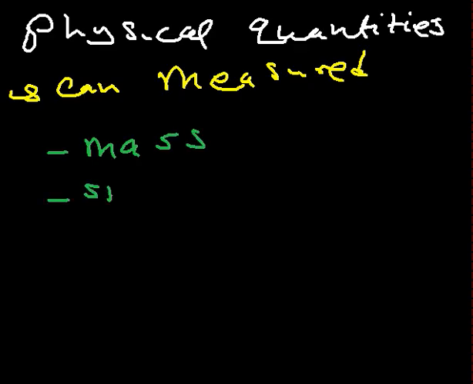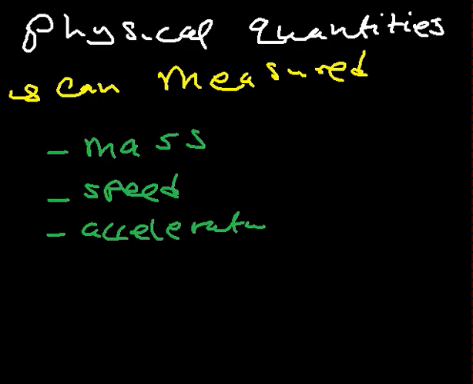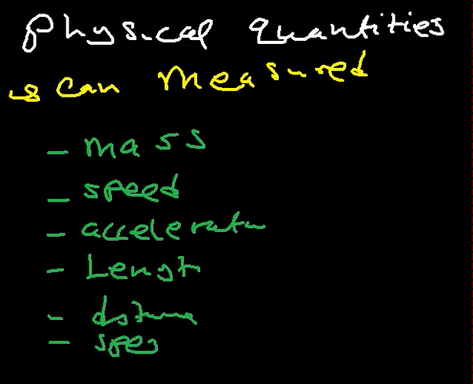And we have, let's say, the speed, and we have acceleration. These are part of the physical quantities. And we have the length, the distance, the speed, and we have a lot of examples of physical quantities.